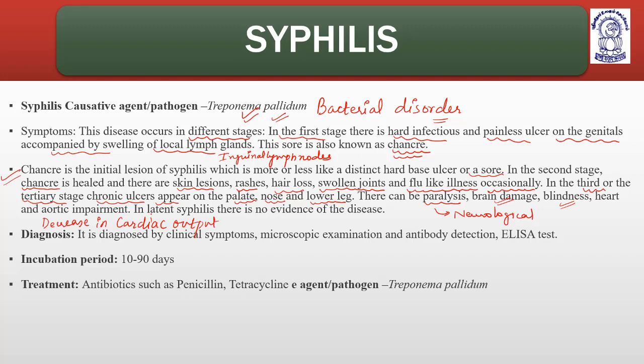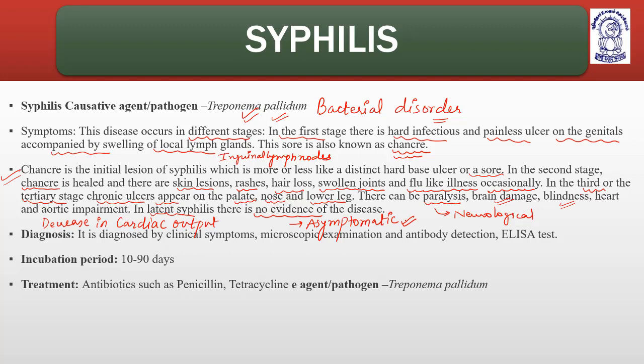And the last is the latent syphilis. There is no evidence of the disease. Latent syphilis means the pathogen is diagnosed, it is confirmed, but the person goes asymptomatic. No evidence means asymptomatic. Right?